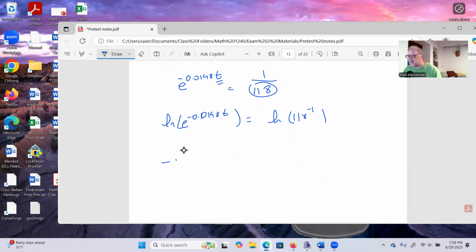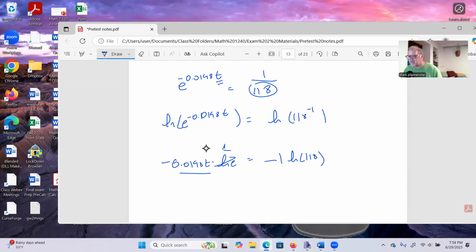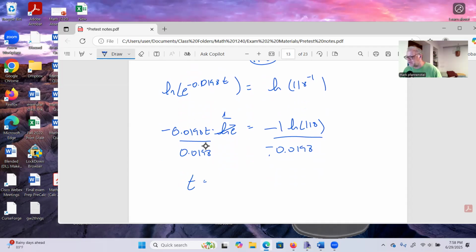We say this is negative 0.0198 t times the natural log of e, which we know, of course, is 1, is equal to negative 1 times the natural log of 118. I just didn't want to deal with more numbers than I would have to. And then we're going to divide both sides by negative 0.0198. Both of these are negative, so that'll be a positive number. And we'll get t is equal to the natural log of 118 divided by 0.0198.